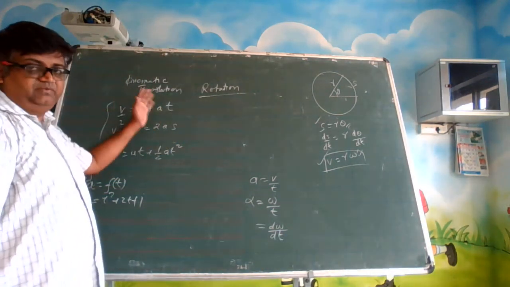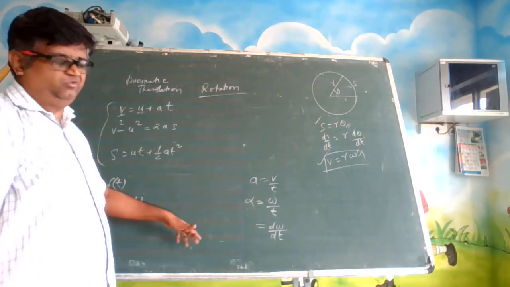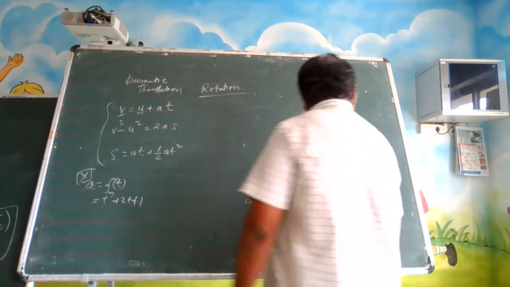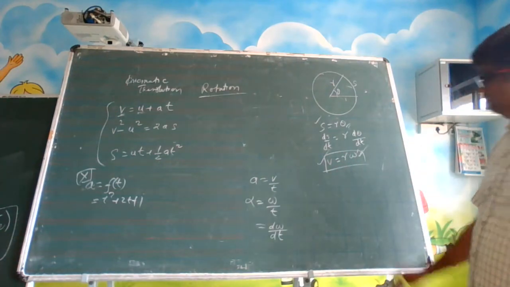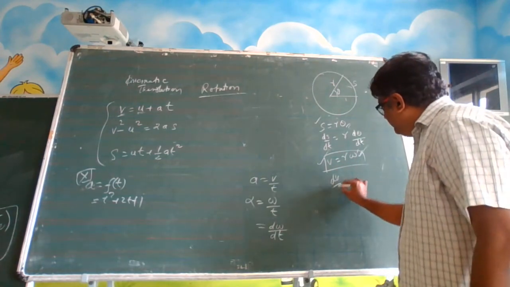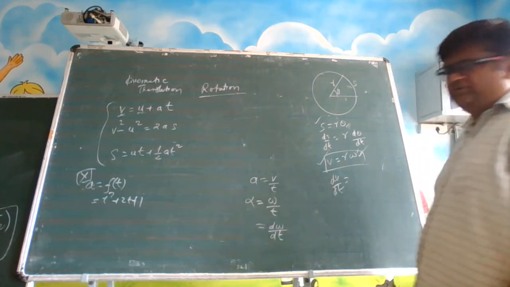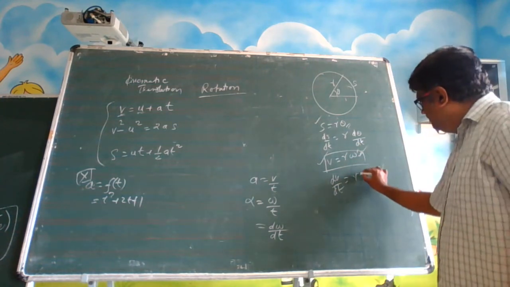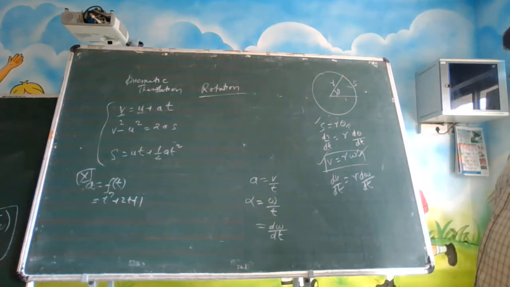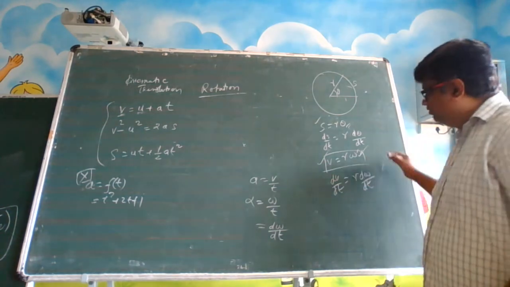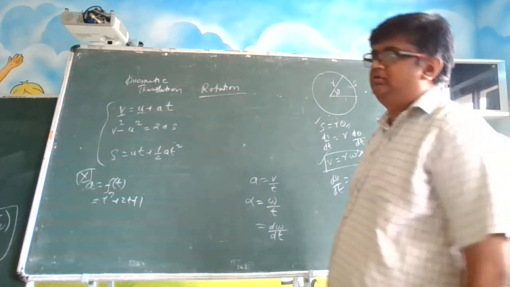They are simply comparable; same equations we can use. Again differentiate both sides: dv by dt is equal to r, a constant, times d omega by dt, differentiating both sides with respect to time.